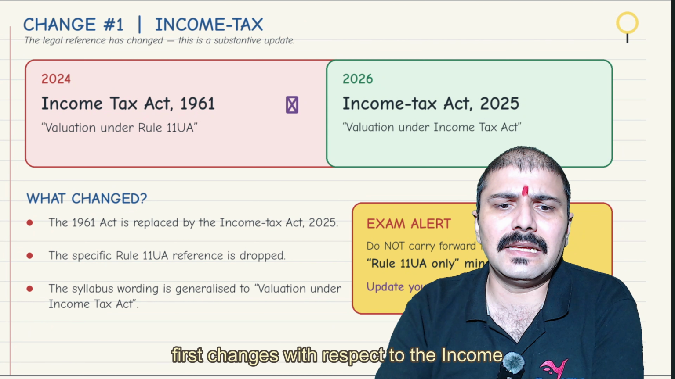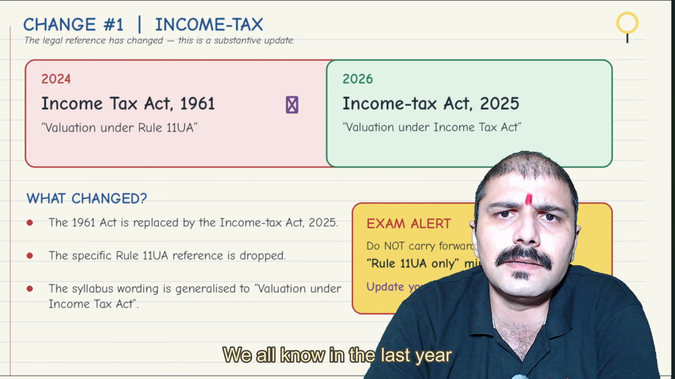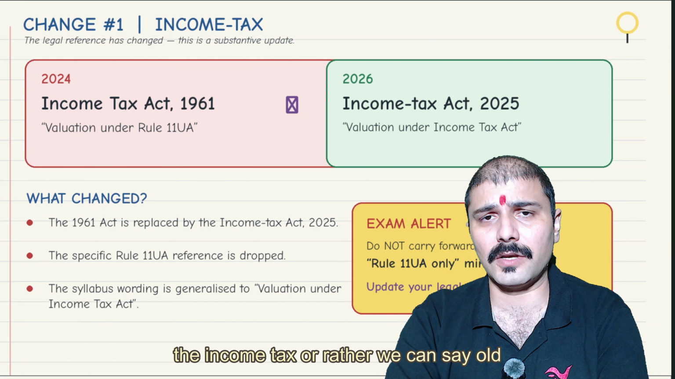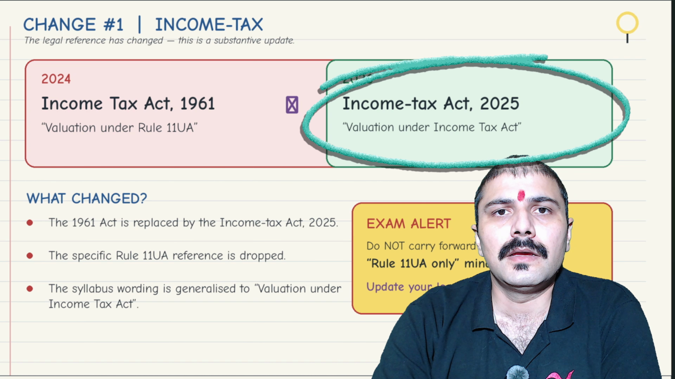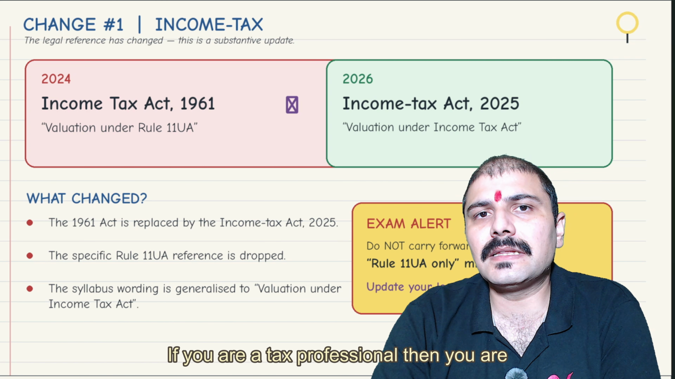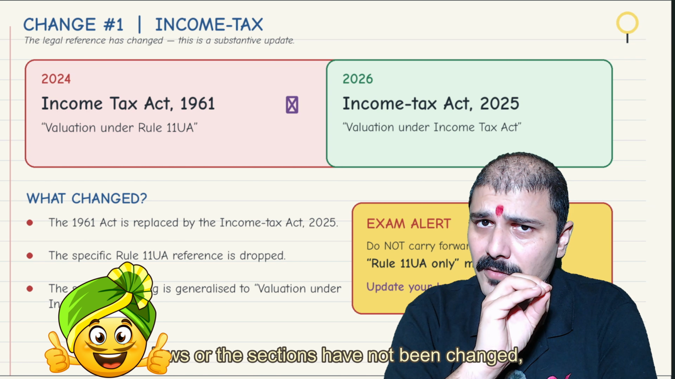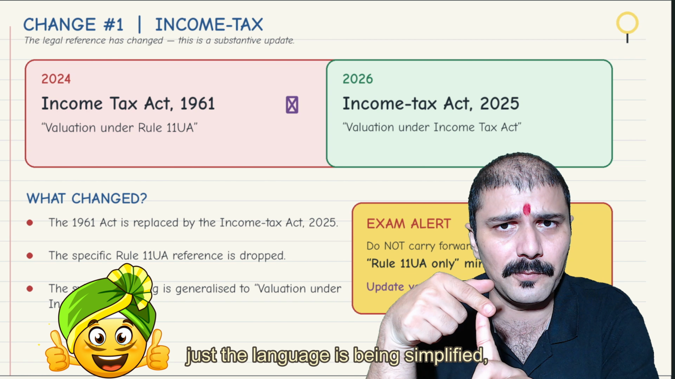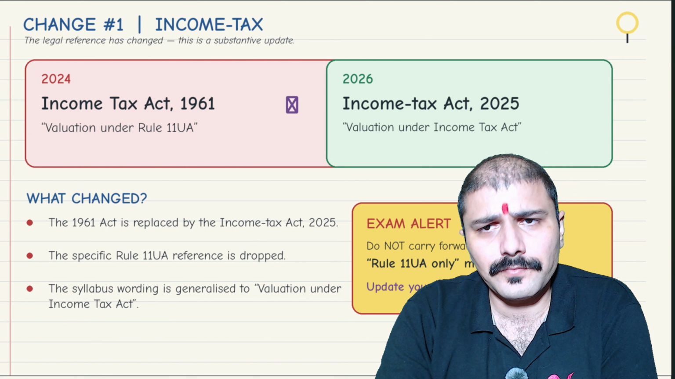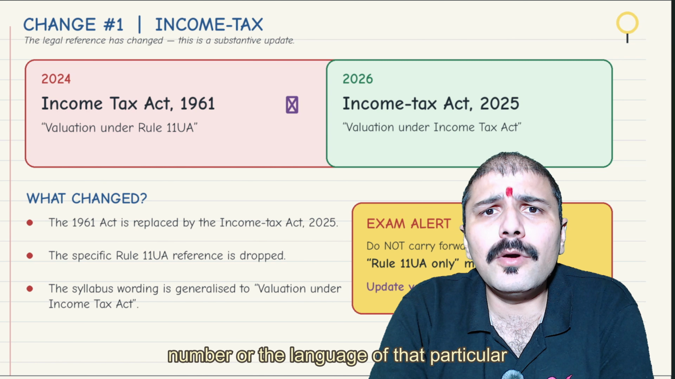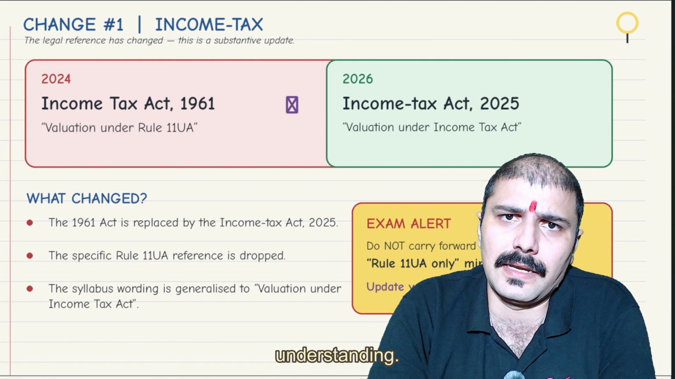The first change is with respect to the Income Tax Act 1961. We all know that last year the old income tax law was replaced with the new Income Tax Act 2025. If you are a tax professional, you are aware that the laws have not changed, just the language has been simplified, redundant sections removed, and the language of the provisions made simpler for easier understanding. That is the only change.